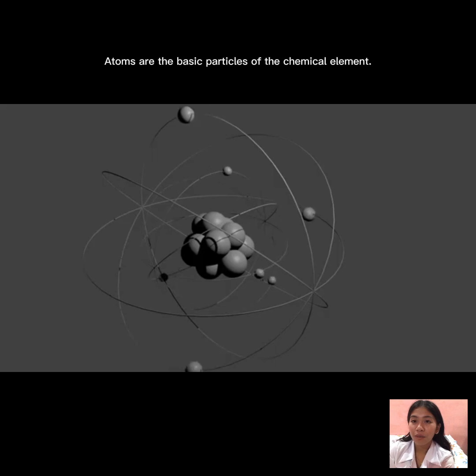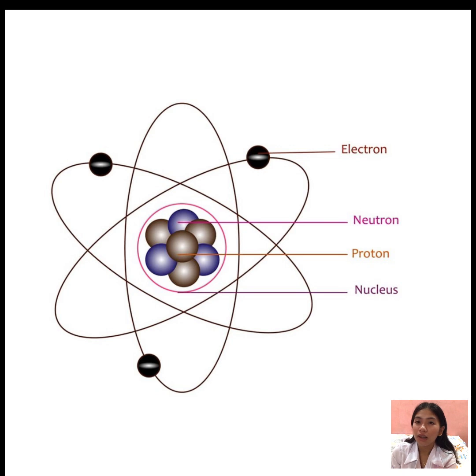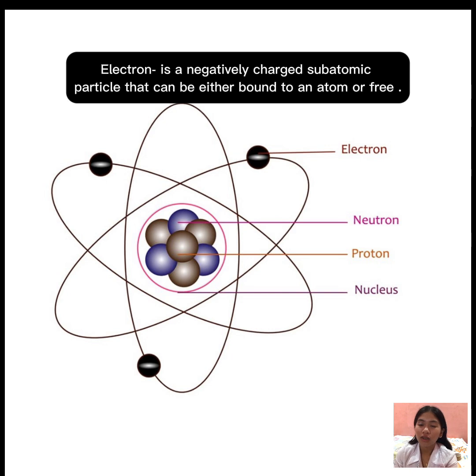Erwin Schrödinger proposed the quantum mechanical model of the atom, which treats electrons as matter waves. Atoms are the basic particles of a chemical element. A proton is a positively charged particle which, together with the electrically neutral particles called neutrons, makes up the nucleus of an atom. An electron is a negatively charged subatomic particle that can be either bound to an atom or free.